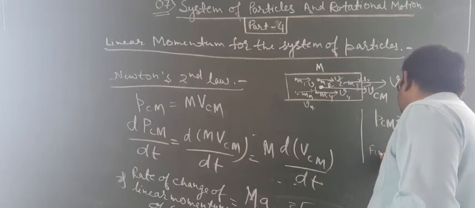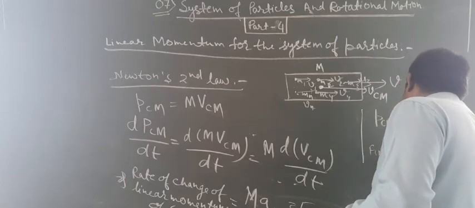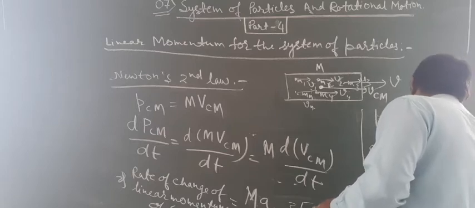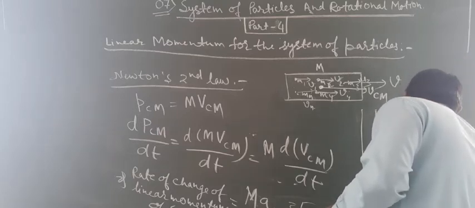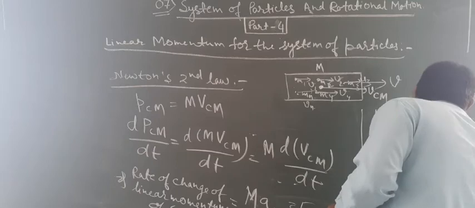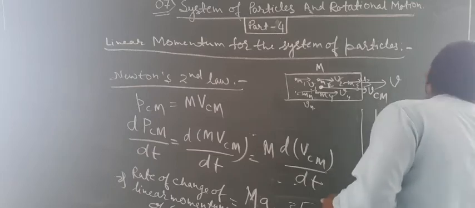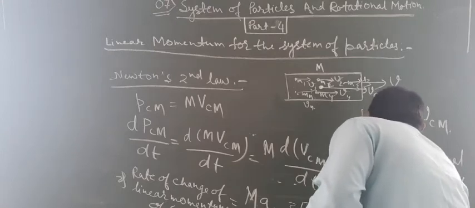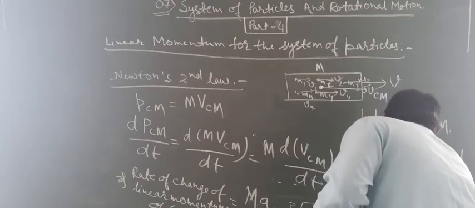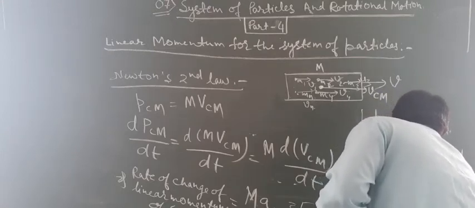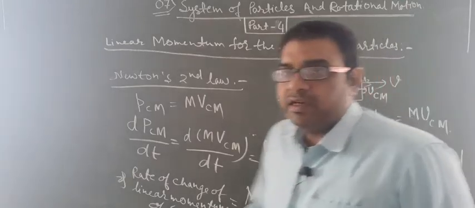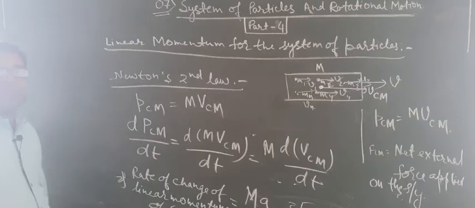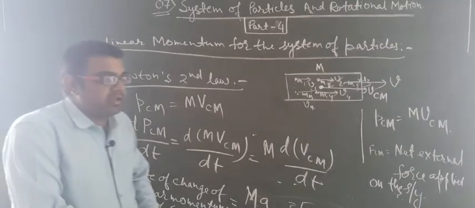FCM is equal to the net external force applied on the system of particles. This is the net external force. FCM is the net external force applied on the system of particles.